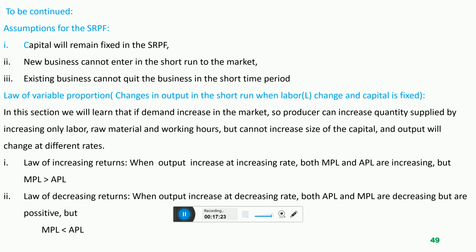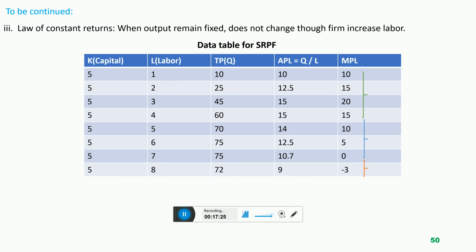Now let me elaborate why in the beginning when producer increases labor, output will increase at increasing rate. Let me take you to this table. Suppose this is a data table for the short run production function. Dear student, I need your sincere concentration here. This is capital. You can see the first column represents capital and this is fixed. 5 machines, 5 machines, 5 machines.